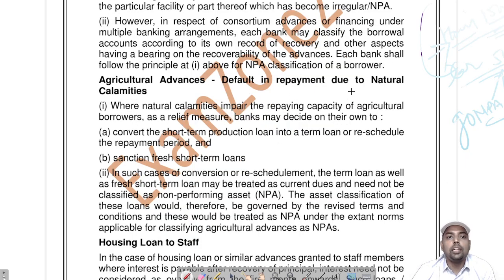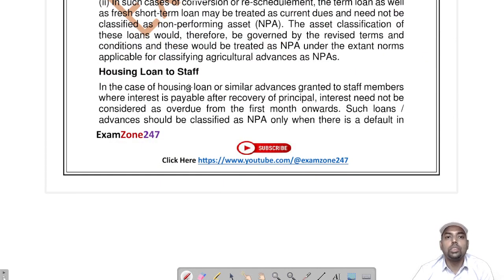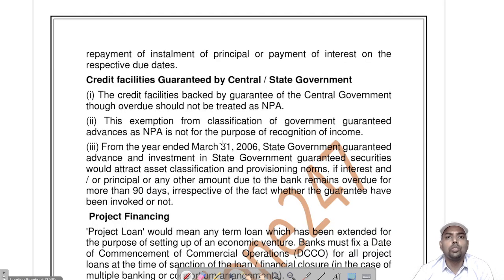Agriculture advances default in repayment due to natural calamity. Okay, means you can restructure, you can reschedule the repayment period and sanction fresh credit term loans. This has been allowed by RBI. Housing loan to staff. Okay, you study it yourself. This is not very important for staff.